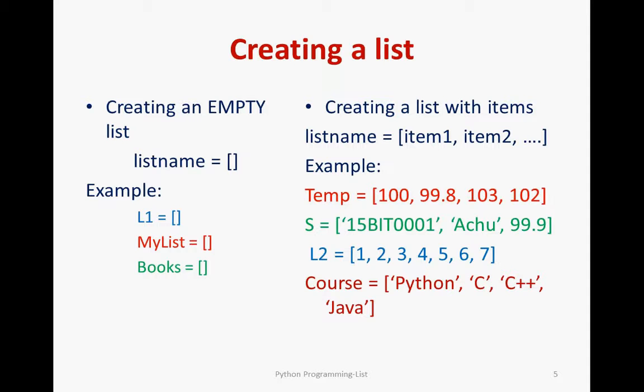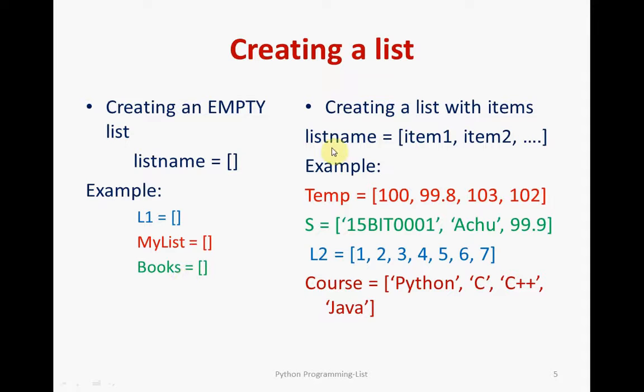Okay, straight away we move into the examples. Just look at this. If you are creating an empty list, you can simply give the syntax: list name, which you can choose as your own user-defined name, equal to empty square brackets. It means that you're creating an empty list. Let's see the example. L1 is a list name, and I'm assigning it the empty brackets. It means it is an empty list initially. My list is another empty list I'm creating, and books is also another list.